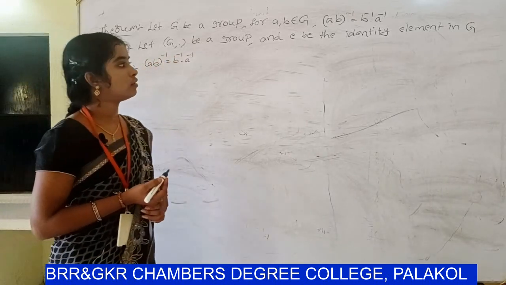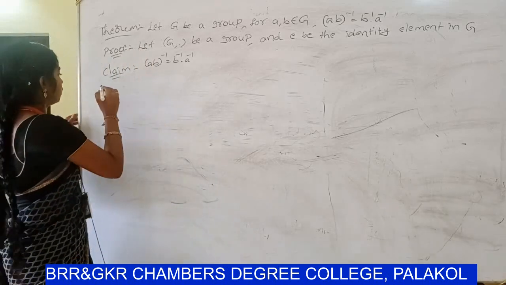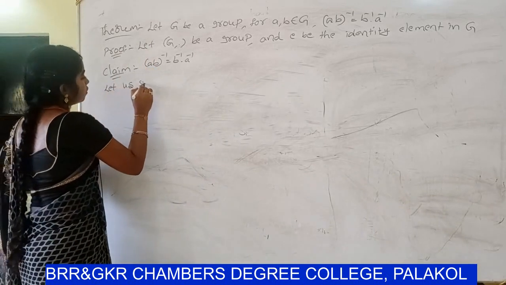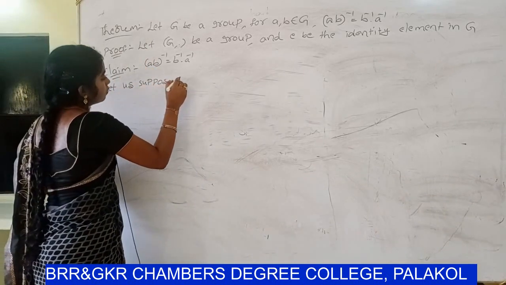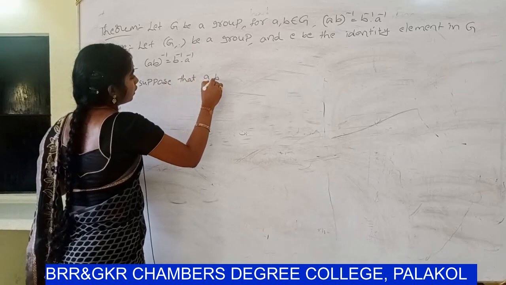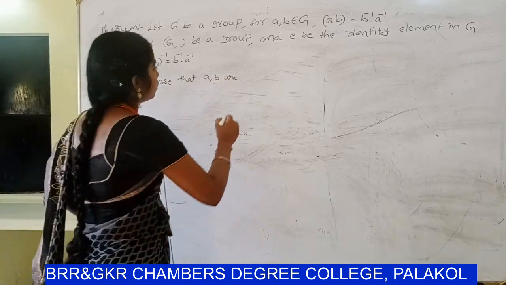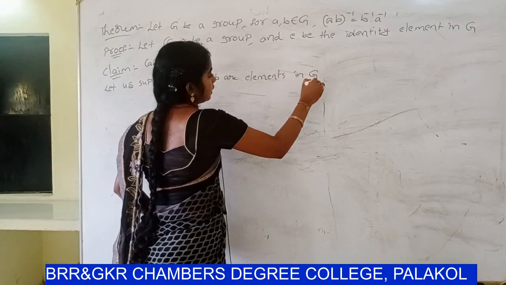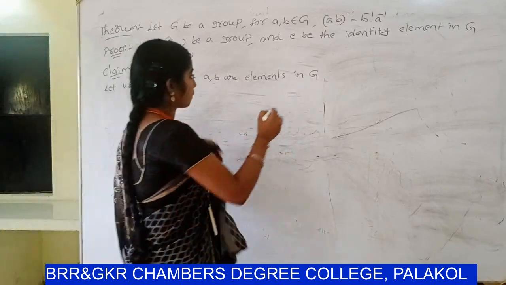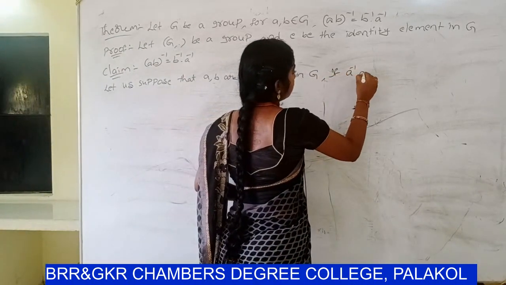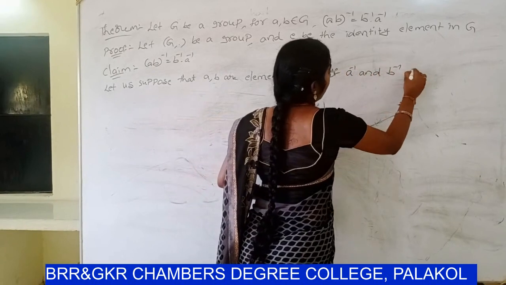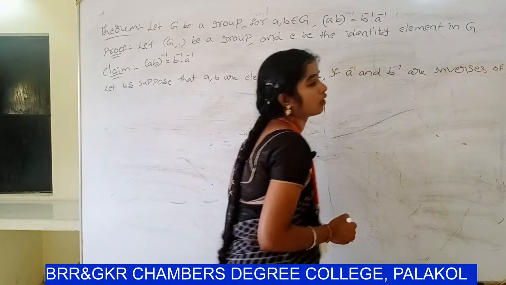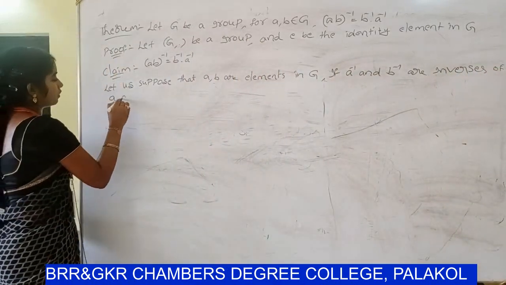So let us consider, take any two elements in Z. Let us suppose that A, B are elements in Z, and A inverse and B inverse are inverses of A and B respectively.